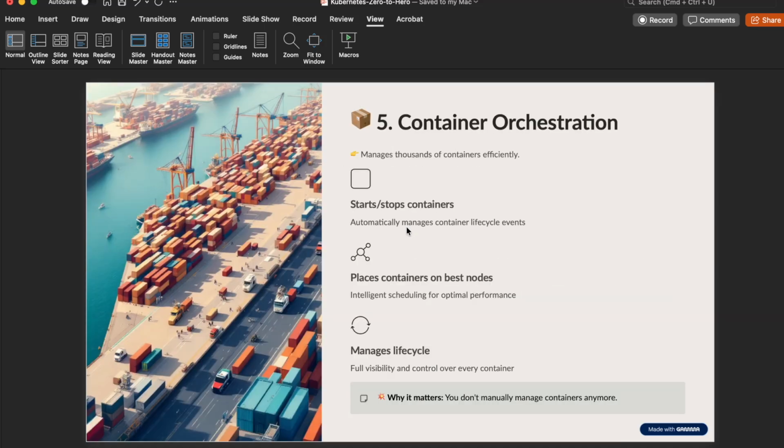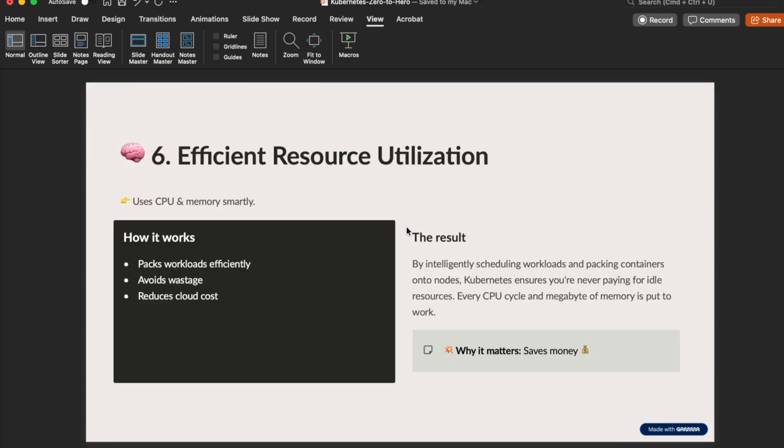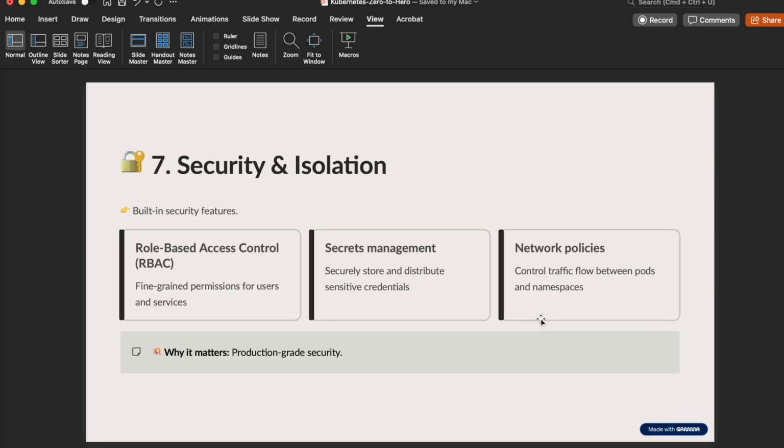So Docker is basically a containerization tool. For this course, you need to know at least how to write Dockerfiles. That's what you do in production or in real time. You're going to write a Dockerfile, then you're going to create images out of it, and then you're going to push it to your registry. And efficient resource utilization. Imagine we are deploying these on an AWS EKS cluster or EC2 machines by ourselves. Then in that case you're going to make use of the resources efficiently. That's how you can save cost as well.